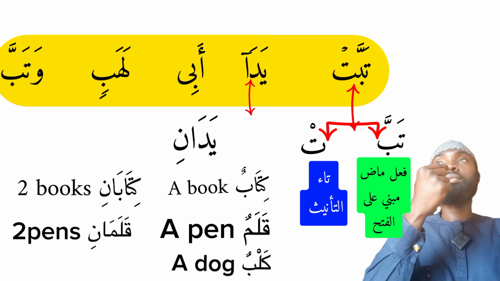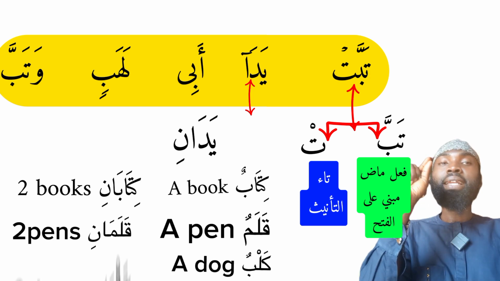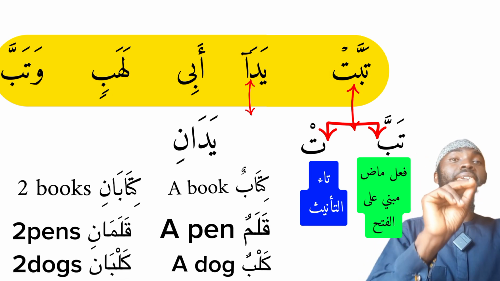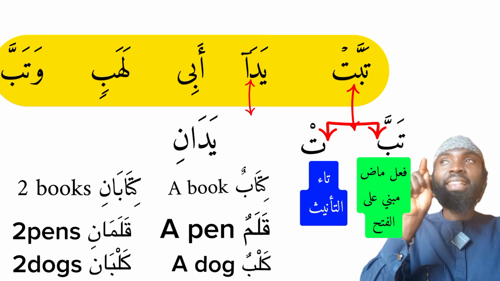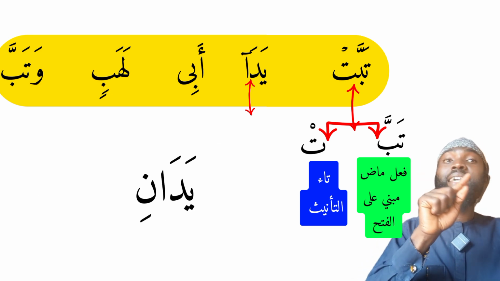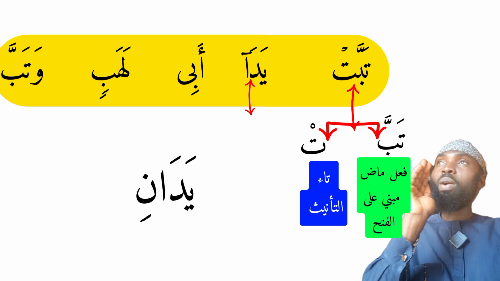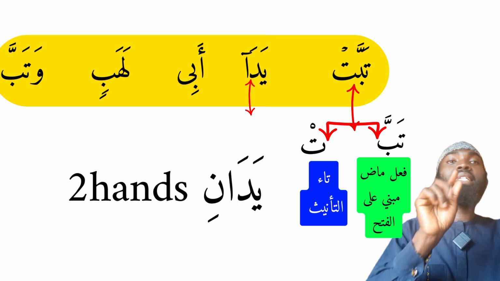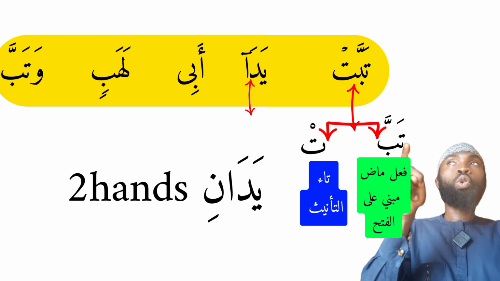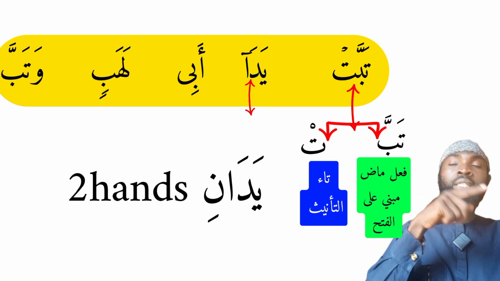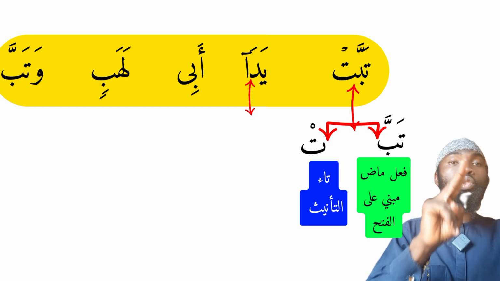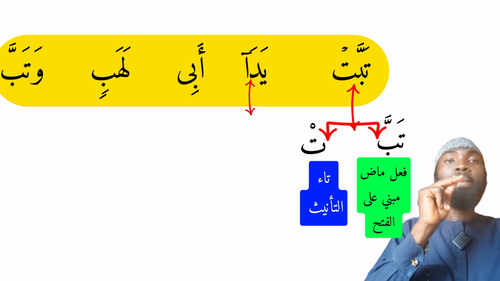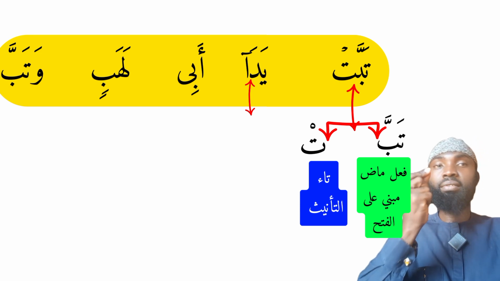Then kalbun will be kalbani, two dogs. So this is how we indicate two in the Arabic language. Now we are going to know why the noon is being omitted and we are seeing just yada and not yadani. However, yadani means two hands. So coming back to the previous words, tabbat yada, the two hands are perished, or may the two hands perish.